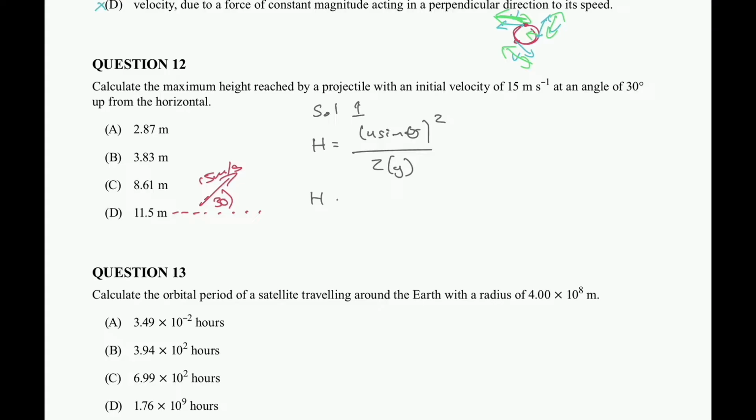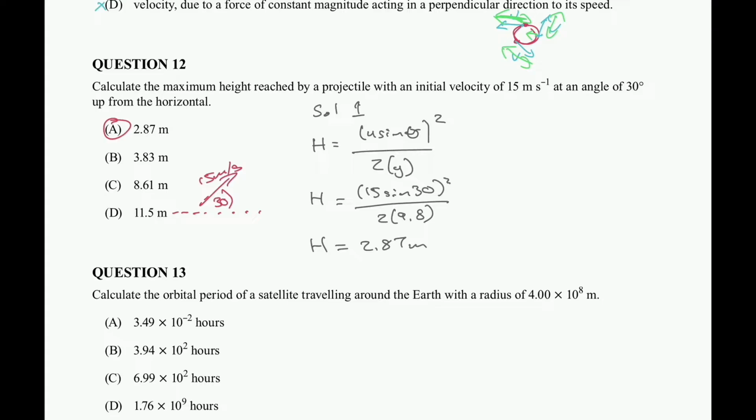Substituting my values in, it's 15 sine 30 squared over 2 times 9.8, and punching it into the calculator, that gets me 2.87 meters. So I already know that answer A is the correct answer.